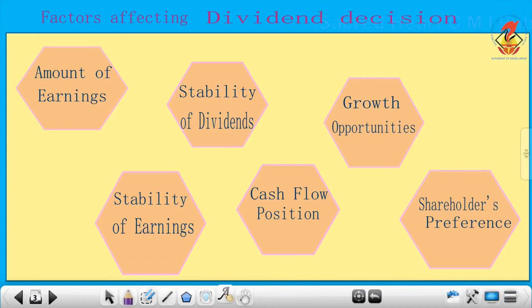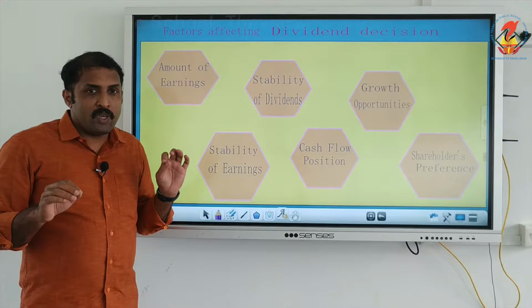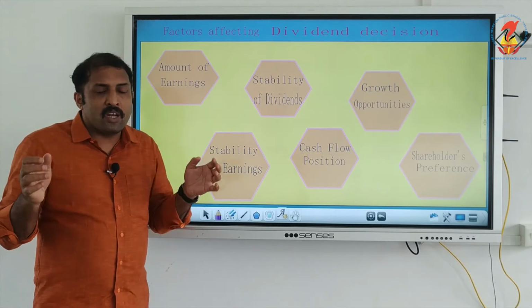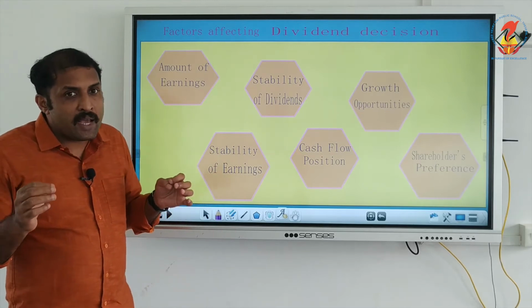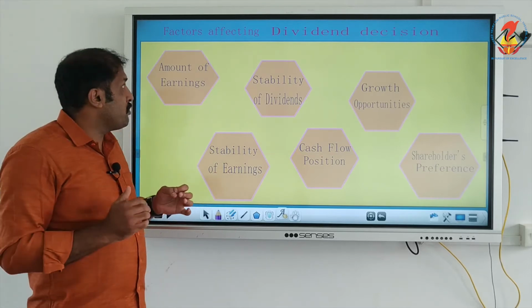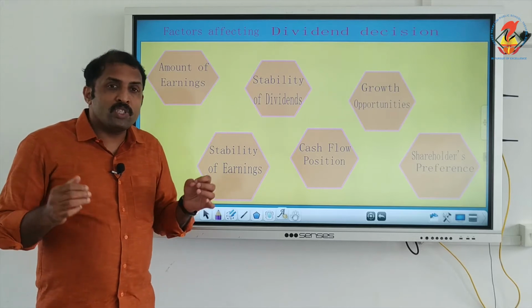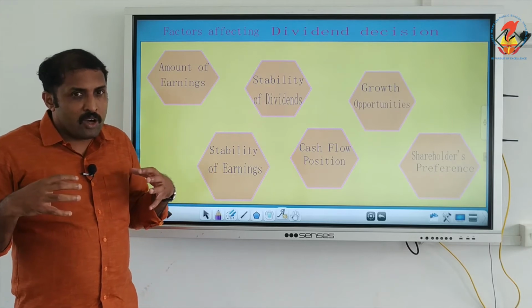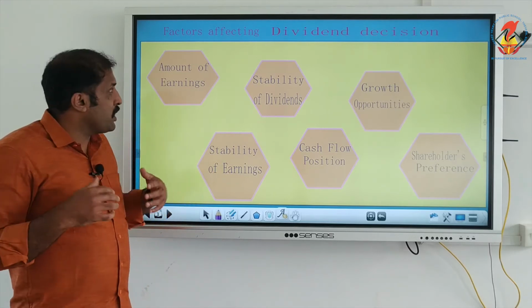The first factor affecting dividend decision, or the first thing we have to keep in mind, is that we have to check the amount of earnings, because dividend is always paid from the previous and present earnings. Before declaring dividend, a firm has to keep in mind how much its earning is.